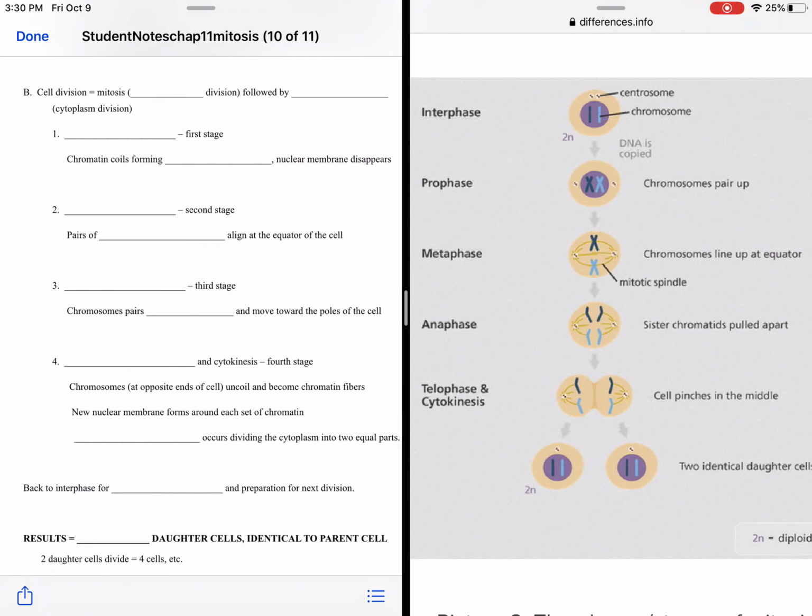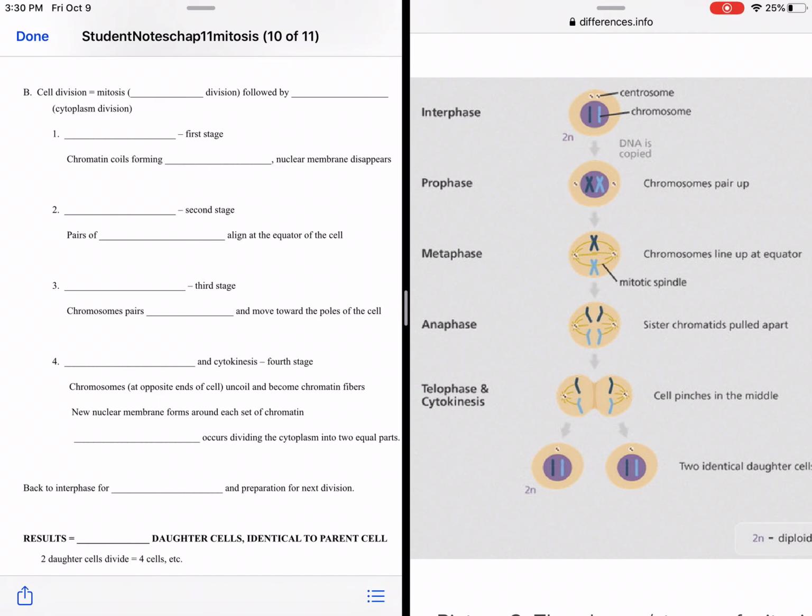Letter B, cell division. Mitosis, or nuclear division, is followed by cytokinesis, or cytoplasm division. So there are two steps in cell division. Cell division mitosis is broken into 4 phases. The first phase is called prophase. This is when the chromatin will coil into chromosomes and the nuclear membrane will disappear.